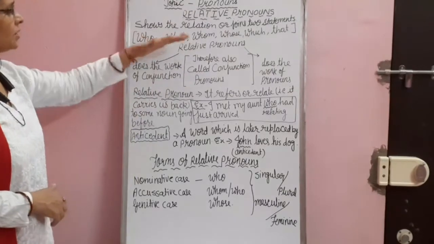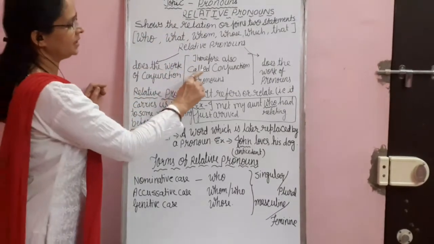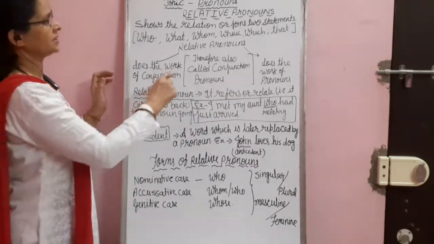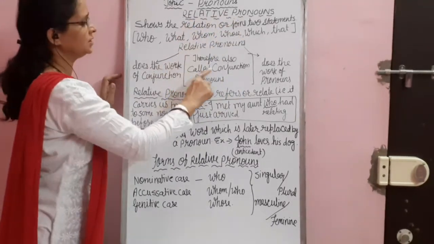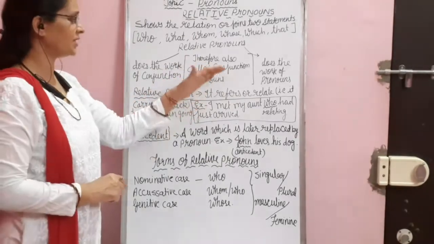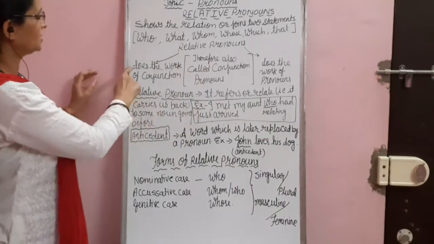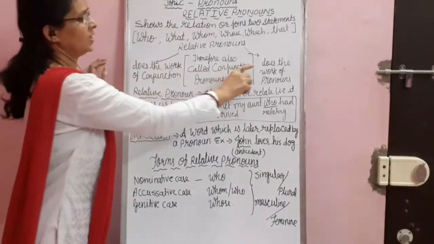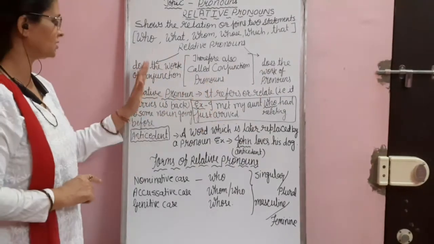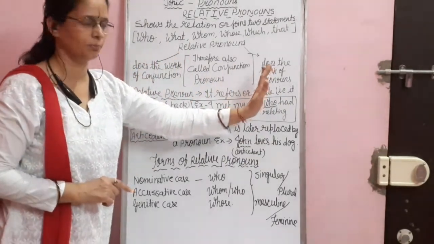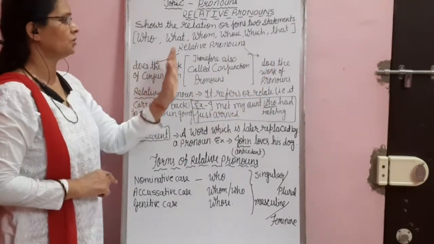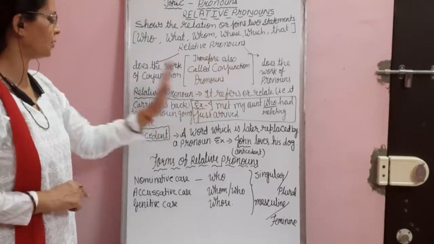Here I would like to clear one more thing. I have written here conjunction pronouns. What is a conjunction pronoun? We can call the relative pronoun a conjunction pronoun. Why? Because it does the work of conjunction as well as the work of pronouns. So it does two works. It shows the relation as well as does the work of a pronoun, and it is doing the work of a conjunction also. Therefore we can call it conjunction pronoun.